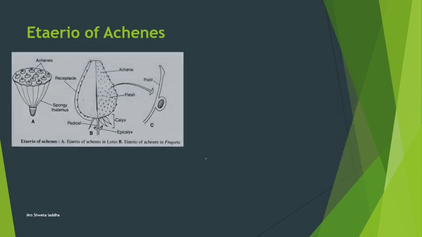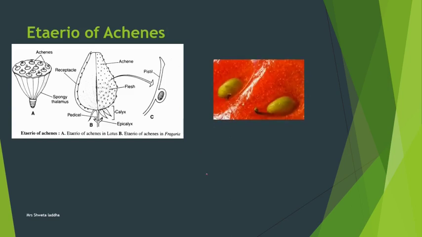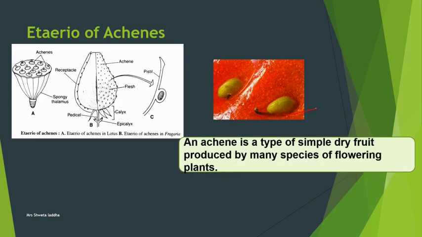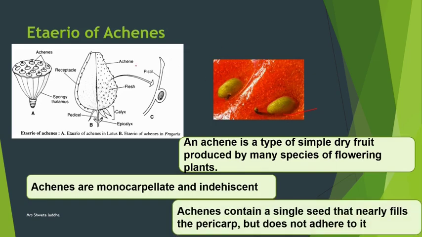Let us see etaerio of achenes. An example of etaerio of achenes is found in lotus, and in Fragaria. Fragaria is strawberry. Now, what is an achene? This single one is an achene. Actually, an achene is a simple dry fruit, correct? It is single seeded and it is a simple fruit. It does not dehisce, and achene is produced in many types of flowering plants. Here in strawberry or in lotus, there are many achenes present together.